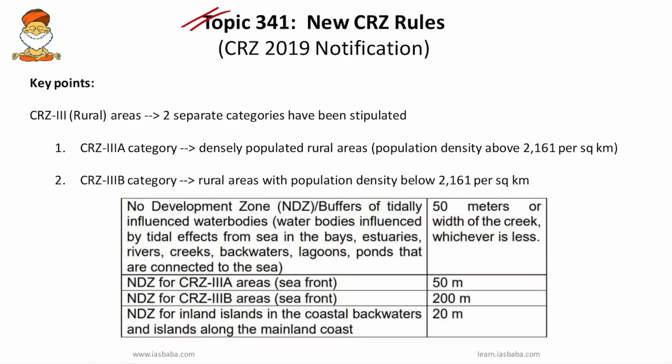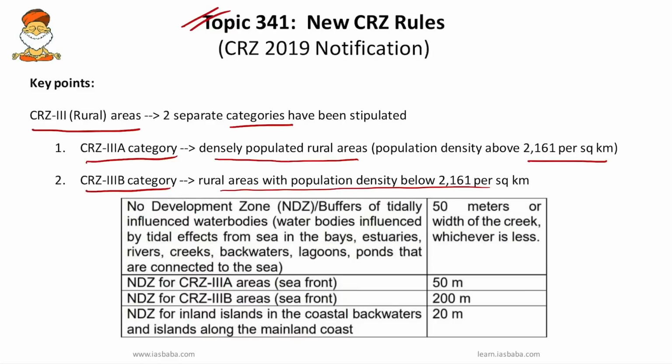So first, the CRZ 3 category, which deals with the rural areas, is now divided into two separate categories: one, CRZ 3A, and second, CRZ 3B. So CRZ 3A covers densely populated rural areas, that is, population density above 2161 per square kilometer as per the 2011 census, and category 3B deals with the rural areas with population density below 2161 per square kilometer.